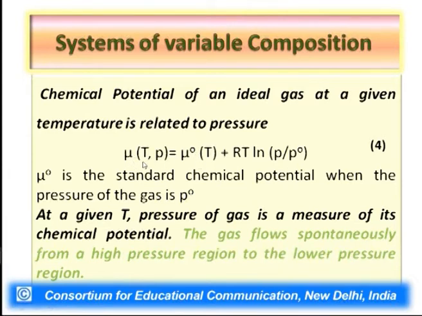In that situation we can say a pressure higher than 1 bar will only lead to an increase in the chemical potential of the substance relative to its standard state value. So we can conclude that at a given temperature the pressure of the gas is a measure of its chemical potential.